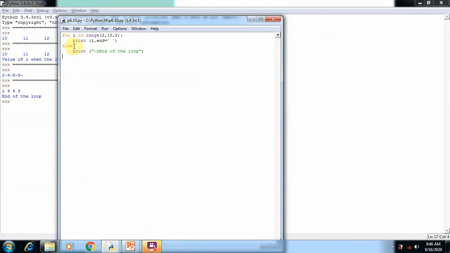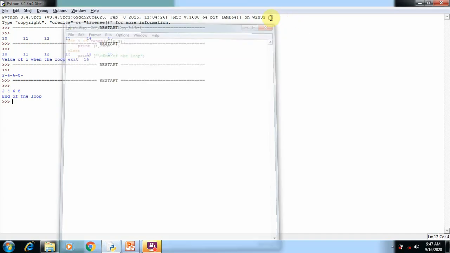So here you can see the else part. After the for and else part, we should use this colon. This is compulsory. If you don't give it, an error message will be displayed on your screen.